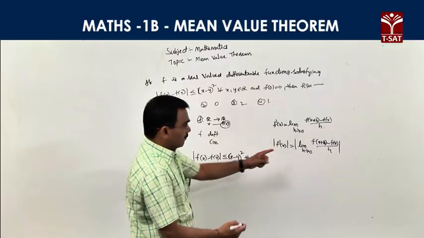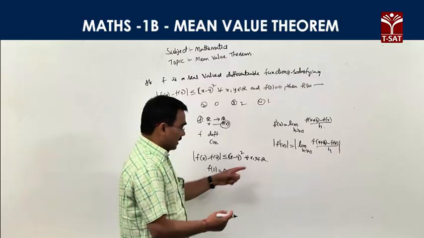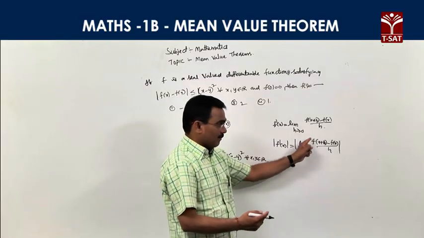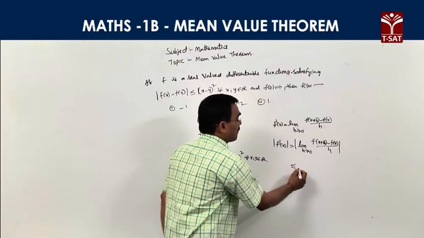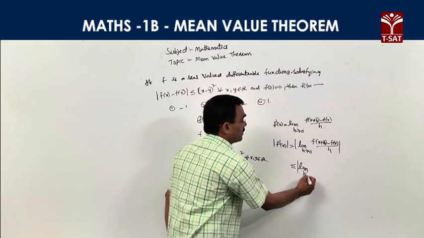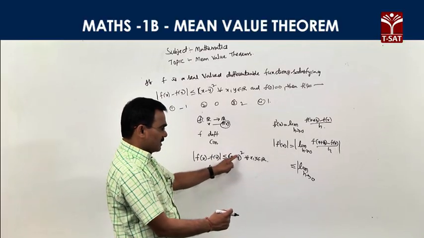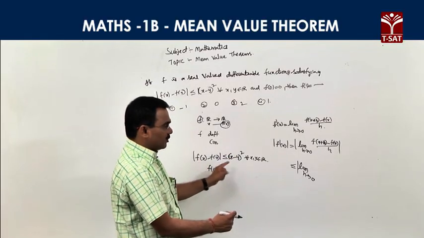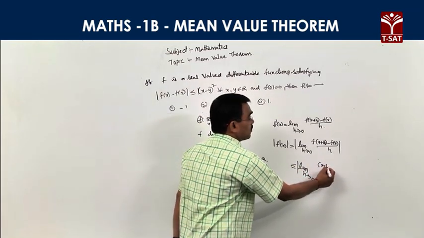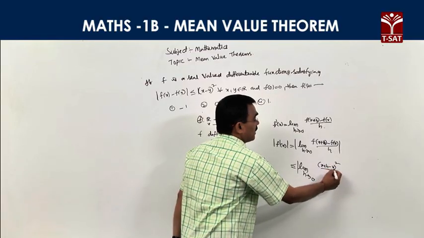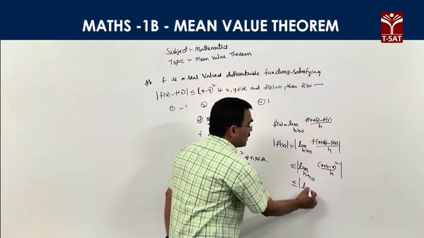Applying mod on both sides, with h positive, and taking the limit h tends to 0.